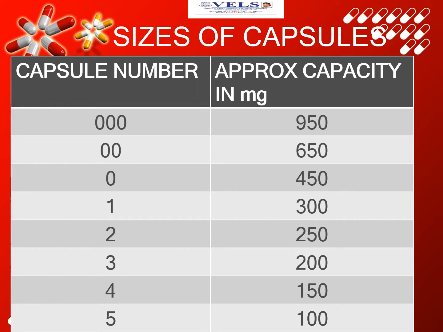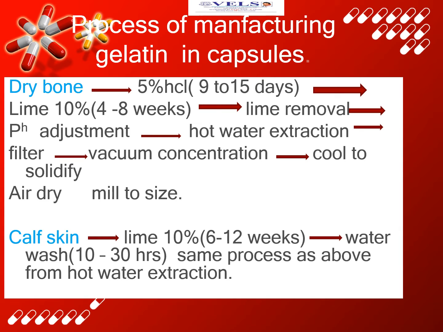The sizes of the capsules. Here we can see the table containing the capsule number and approximate capacity in mg. 000: 950 mg, 00: 650 mg, 0: 450 mg, 1: 300 mg, 2: 250 mg, 3: 200 mg, 4: 150 mg, 5: 100 mg.